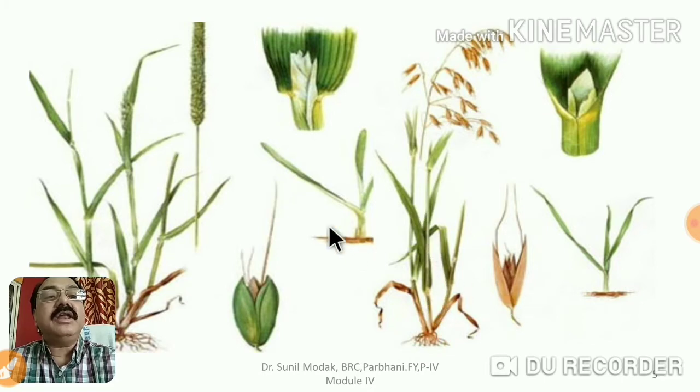and then you can see clear-cut nodes and internodes. At each node leaves are produced. Then at the tip there is an inflorescence, a spike, and then this is the spikelet, and in the spikelet there are some flowers. This is a very typical leaf, and in the leaf base we can see the sheathing leaf base that encircles the internodal region. Then the lamina expands, having parallel venation, you can see here, and then this is the ligule structure which prevents the entry of water. So these are some of the diagrams which make your ideas clear.